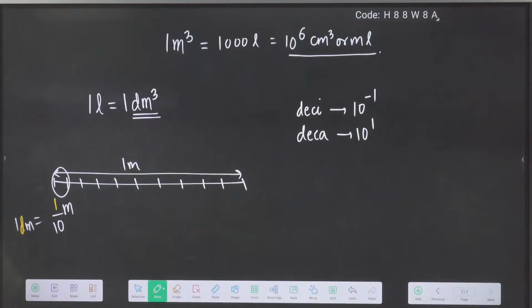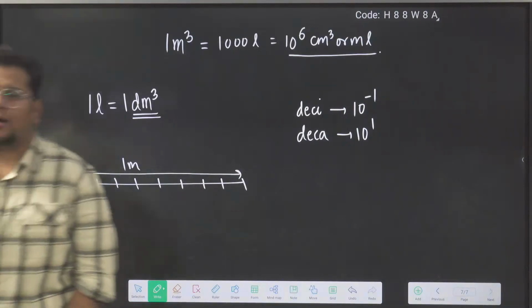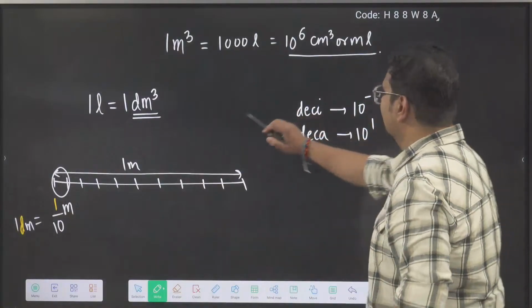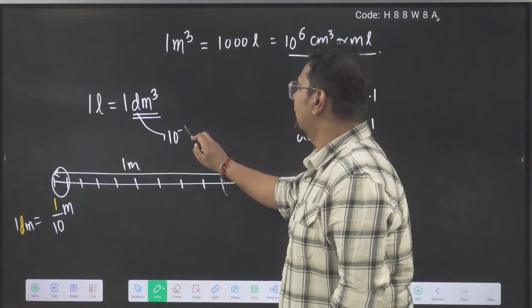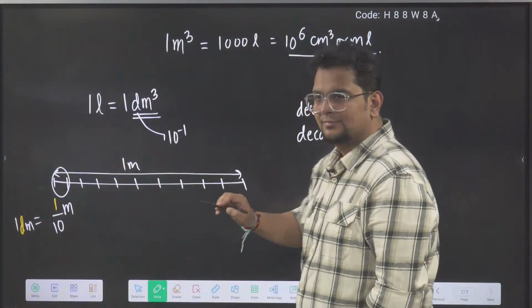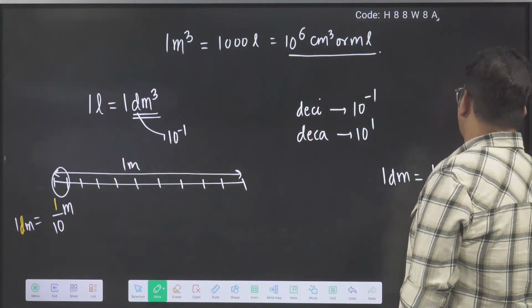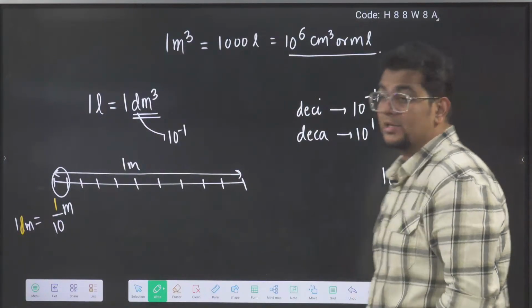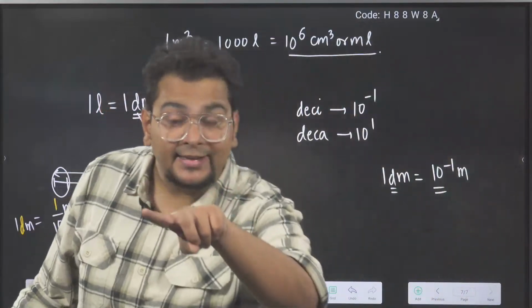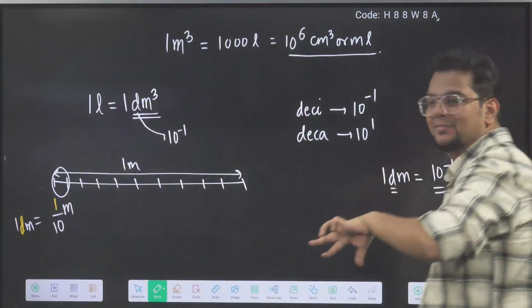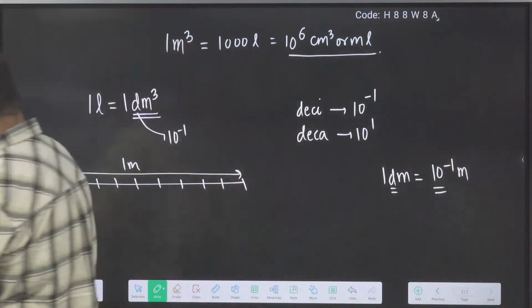Say, is it clear or not clear? A decimeter means deci, 10 power minus 1. So 1 decimeter means 10 power minus 1 meter. Deci means 10 power minus 1. Centi is 10 power minus 2. Deci is 10 power minus 1.